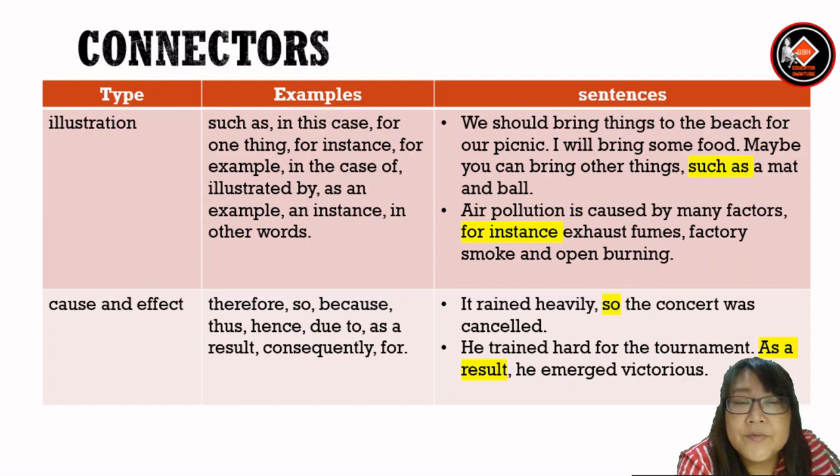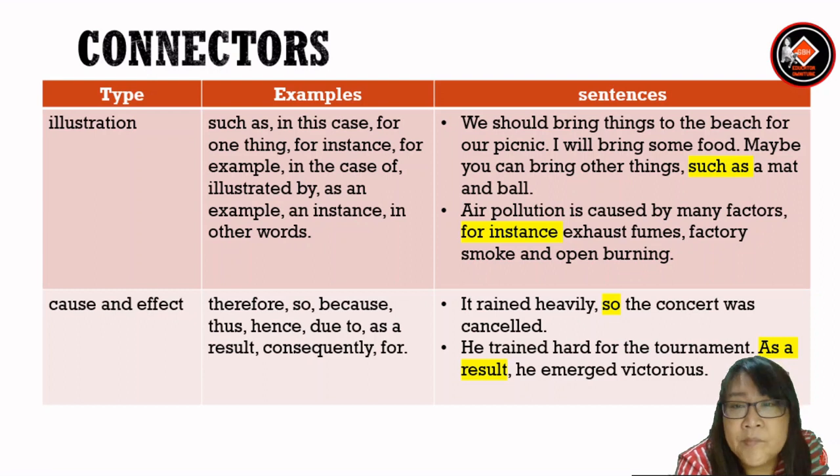Next we have for illustration. Examples: such as, in this case, for one thing, for instance, for example, in the case of, illustrated by, as an example, an instance, in other words. Sentences. We should bring things to the beach for our picnic. I will bring some food. Maybe you can bring other things, such as a mat and ball. Air pollution is caused by many factors. For instance, exhaust fumes, factory smoke, and open burning.